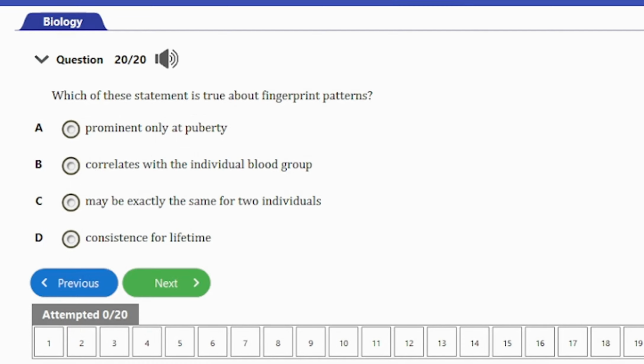It says, which of these statements is true about fingerprint pattern? A, prominent only at puberty. B, correlates with the individual blood group. C, may be exactly the same for two individuals. D, consistent for lifetime. So guys, that's the answer to this question, option D, consistent for lifetime.